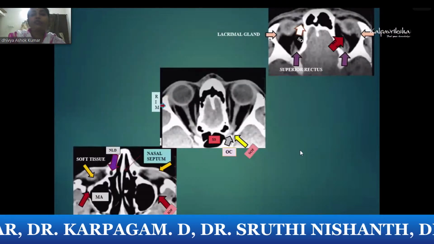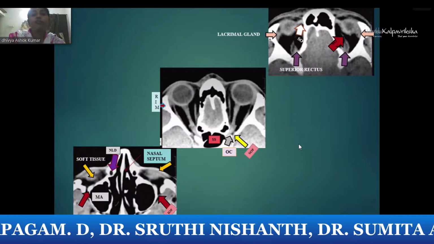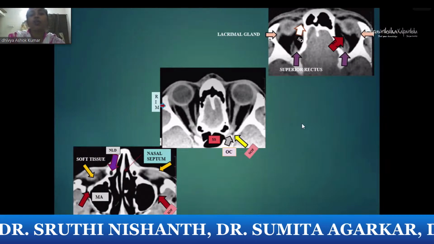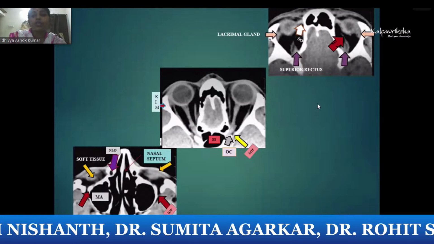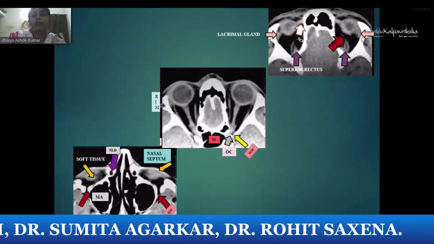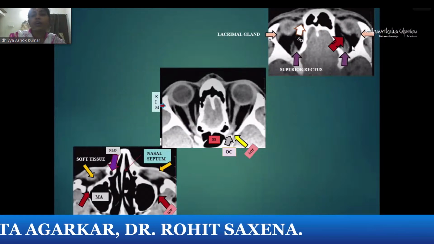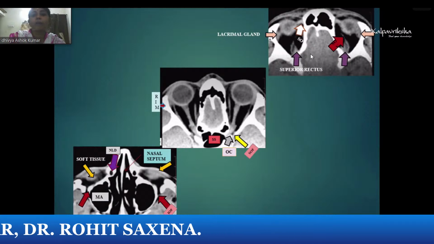In evaluation from down to up, you have to look for certain structures, whether they are normal or abnormal. So if you see in the superior part, you will see the lacrimal gland, superior ophthalmic vein, then you have the muscles, superior rectus and superior oblique muscle.